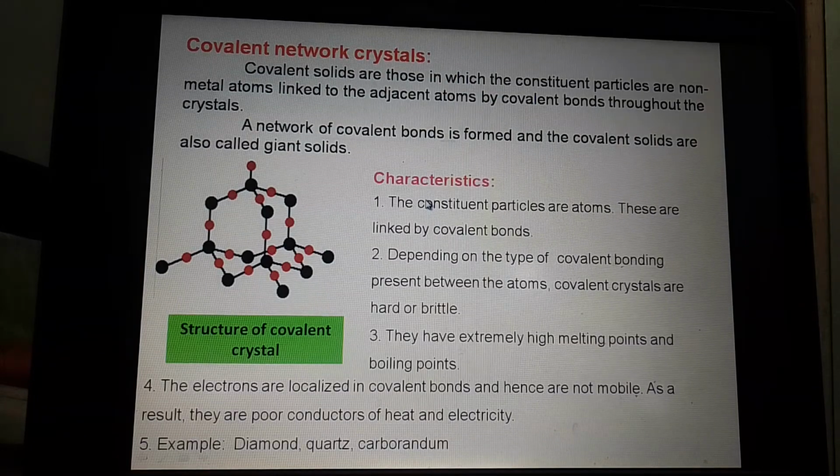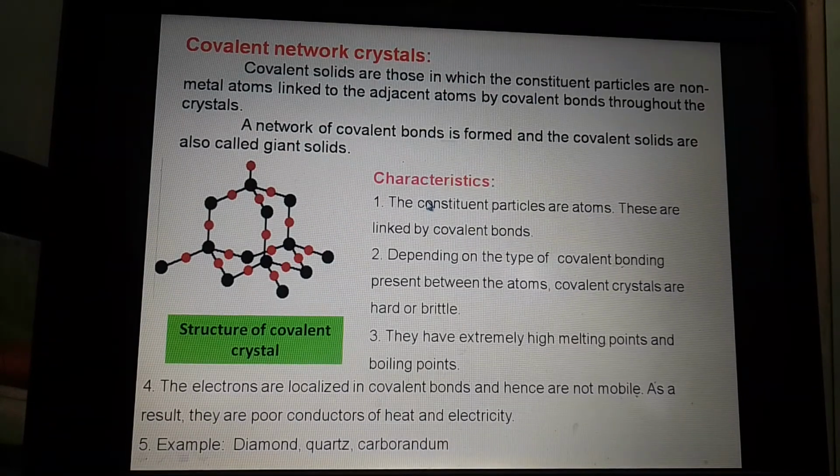And the characteristics of this crystalline structure are that the constituent particles are atoms. These are linked by covalent bonds. These are non-metallic atoms. Then depending on the type of covalent bonding present between the atoms, covalent crystals are hard and brittle. Hard and brittle means they have extremely high melting and boiling points.